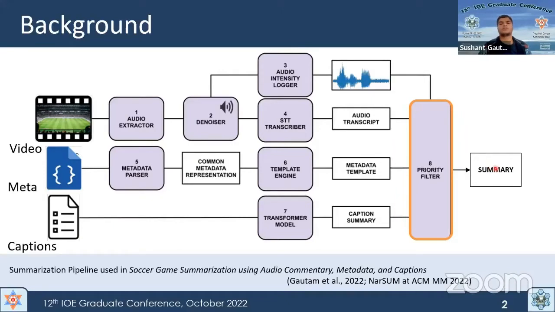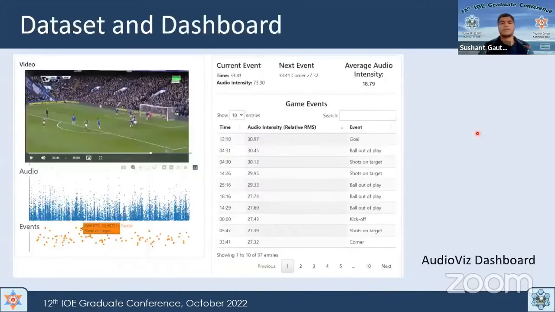One of the modules used there was the audio priority filter. It utilized the audio of game events to select important events and generate the summary. This is the audio based dashboard from our previous work, and it sparked the idea of doing intensity analysis. We had calculated RMS audio intensity of various events, and it was seen that interesting events were always at the top. That means interesting events like goal events, shots events, and penalty events have the highest audio intensity. So we decided to do analysis over the whole data set. This is what this presentation is about.